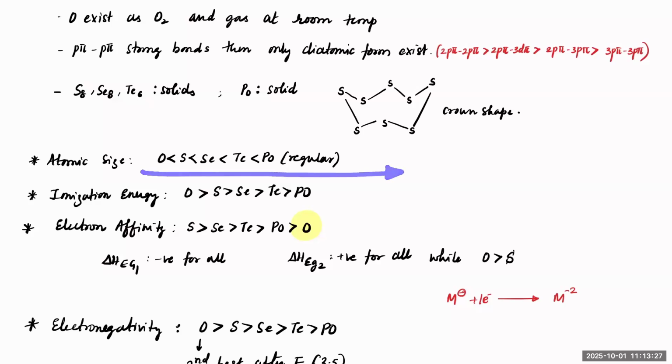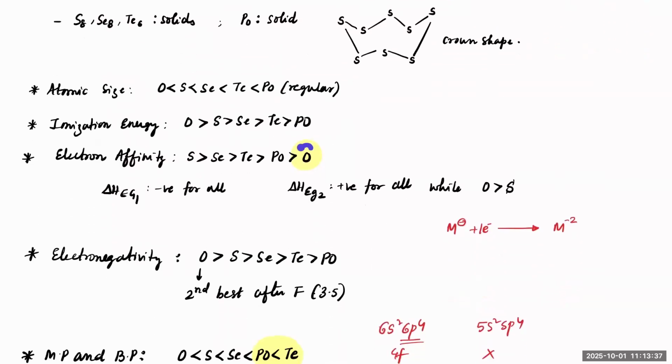Size-wise, there is a regular increase in the atomic size down the group. Ionization enthalpy shows a regular decrease. Electron affinity is an exception. Oxygen, which is expected to have very high electron affinity, will have the least in this case.